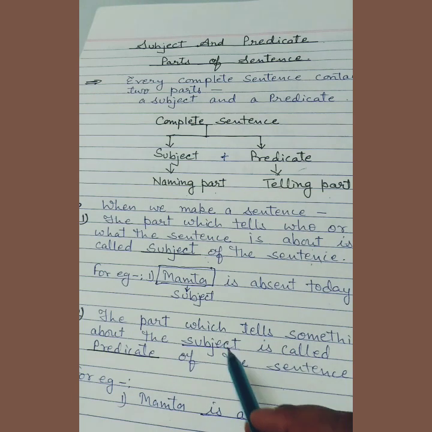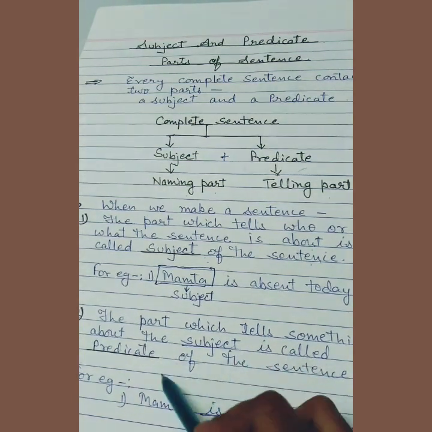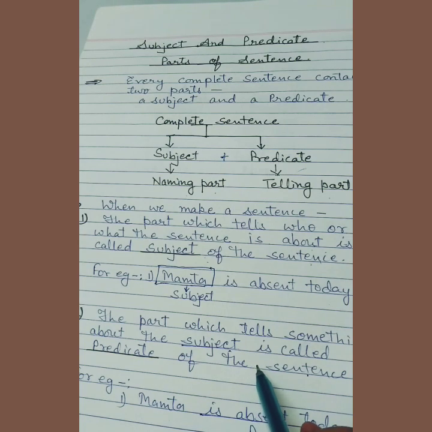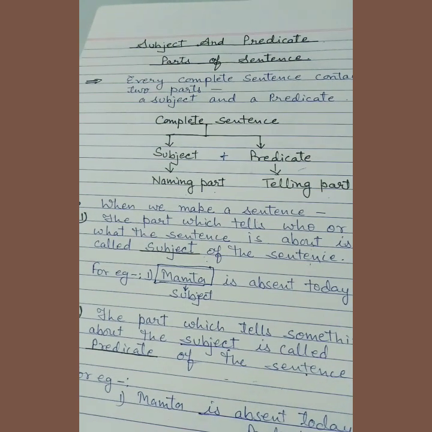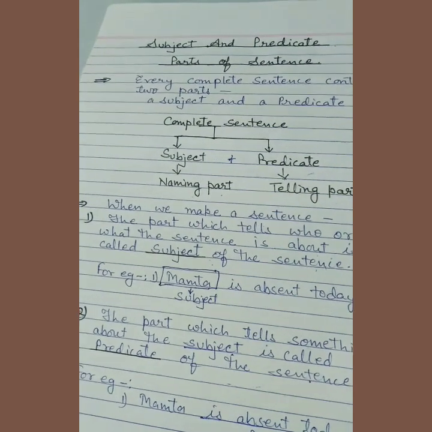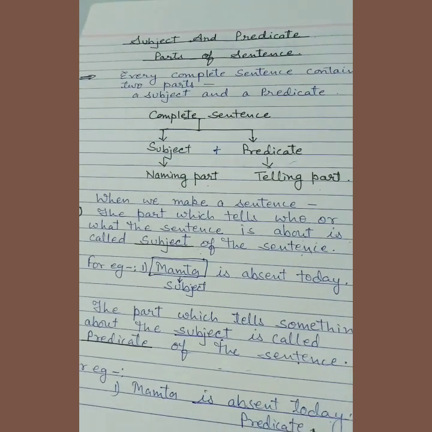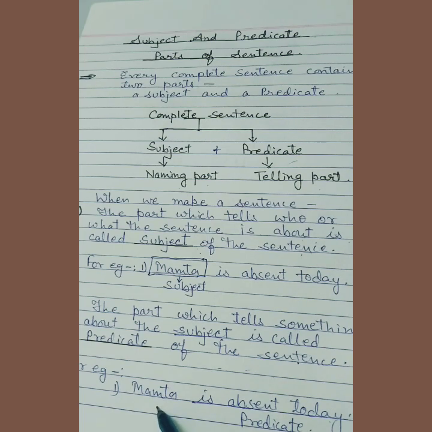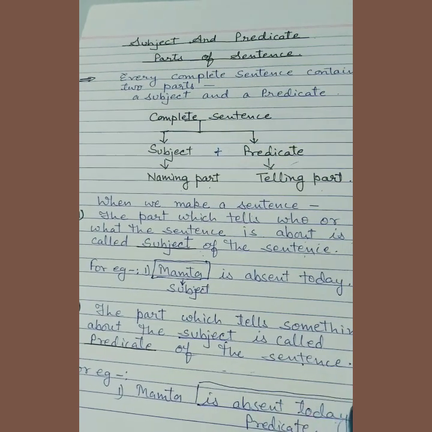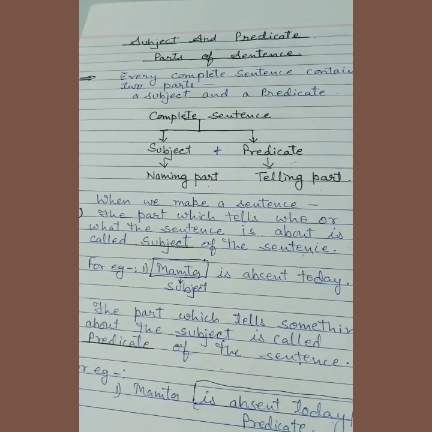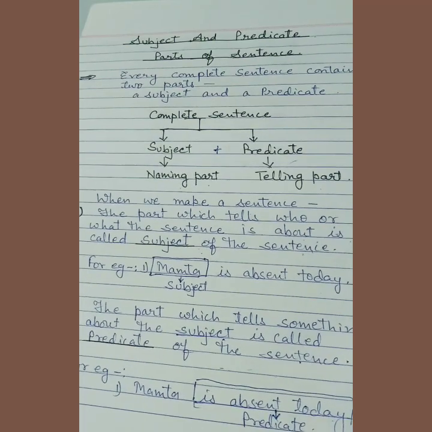The part which tells something about the subject is called the predicate of the sentence. वह part जो subject के बारे में कुछ भी बताता है, उसे हम predicate कहते हैं. For example, I have written the same sentence, Mamta is absent today. As you know, Mamta is the subject, and whatever is told about Mamta, is absent today, is the predicate. It is told about Mamta that she is absent today. So this whole part is called the predicate.